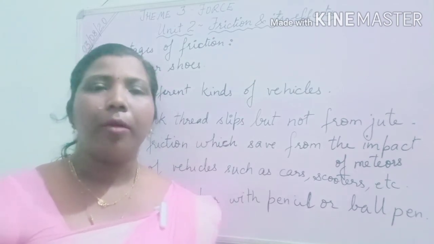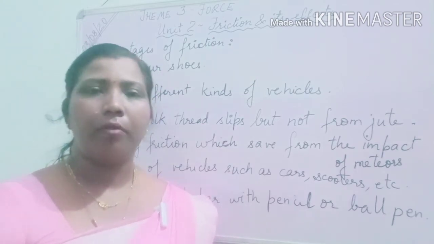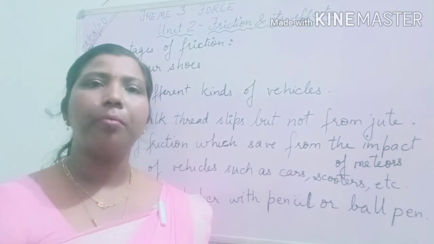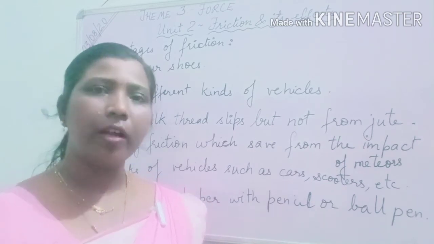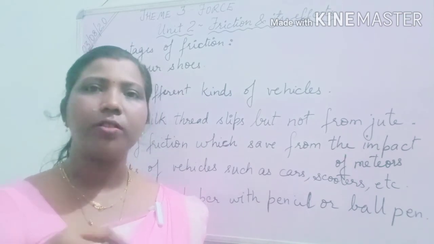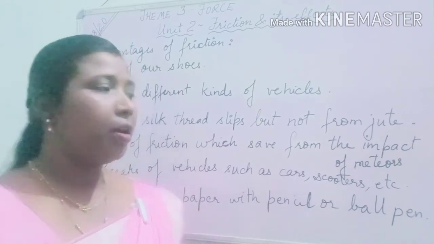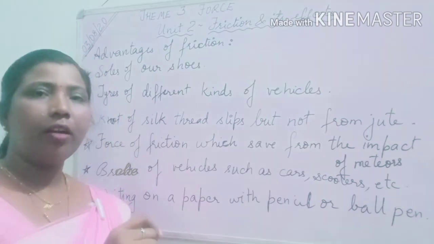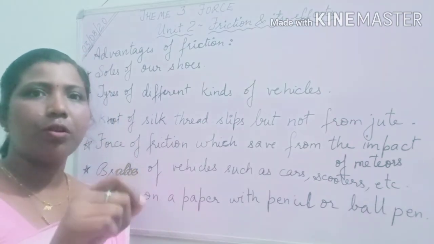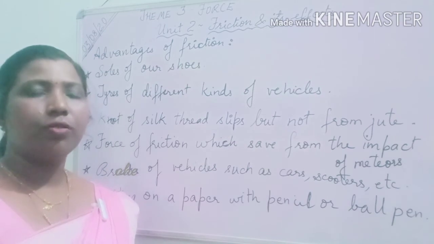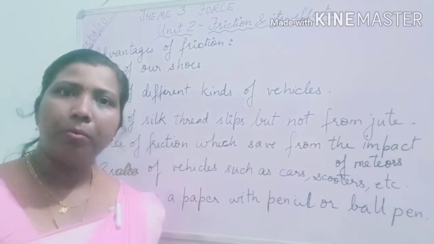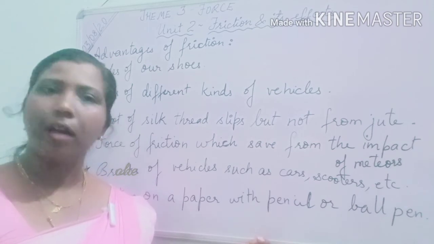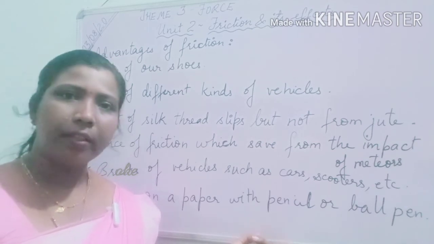Okay, I will explain. If I am pouring some oil on the paper, then what happens? Will the pen work on it? No, it will not work, because it will become slippery. But in the normal case, the ink falls on the paper, it absorbs and moves on. So that's why, writing on paper with a pencil or ball pen, friction is also applied on it. Is that clear, students?